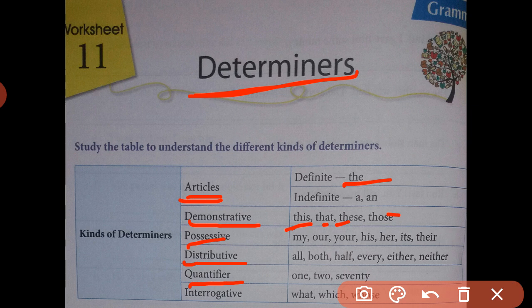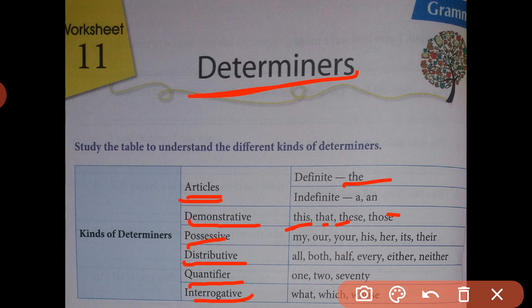Okay. Now as per the table, we have to study the last determiners, interrogative. So here we will study interrogative determiners. All those WH words used while asking questions are known as interrogative determiners. WH determiners like what, whose, which are used to ask questions, and that is why they are interrogative determiners.